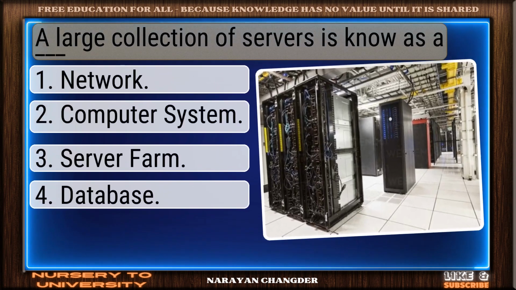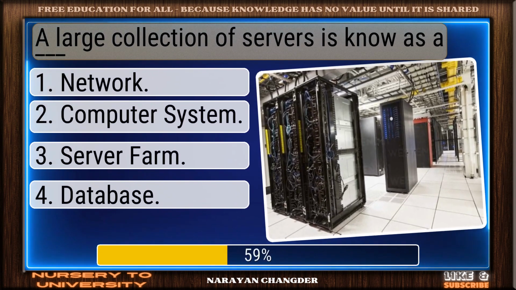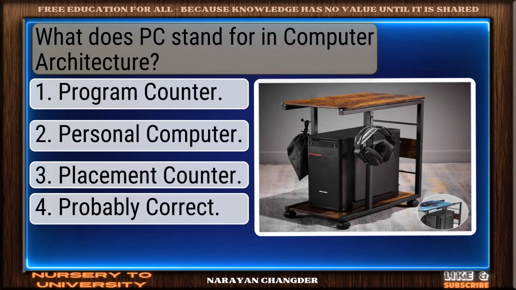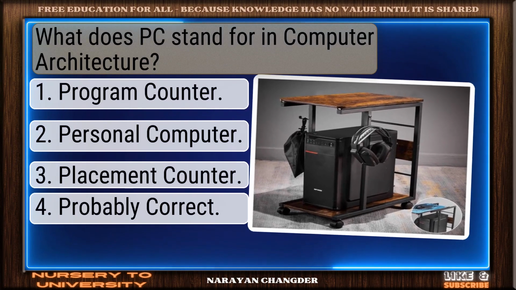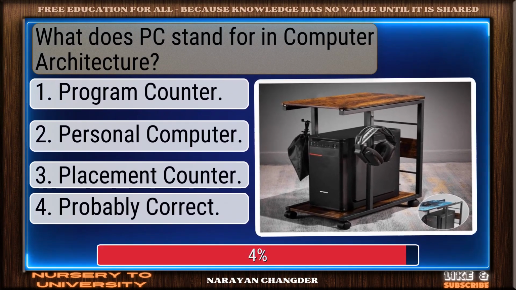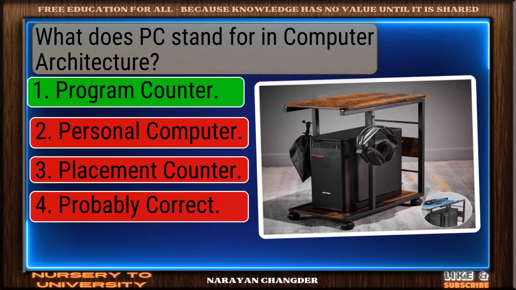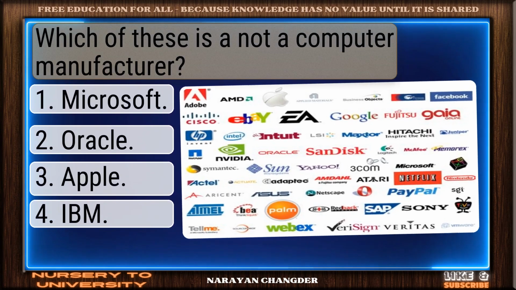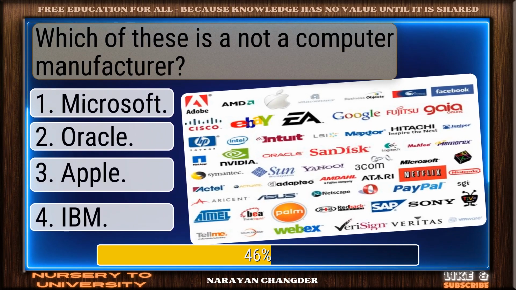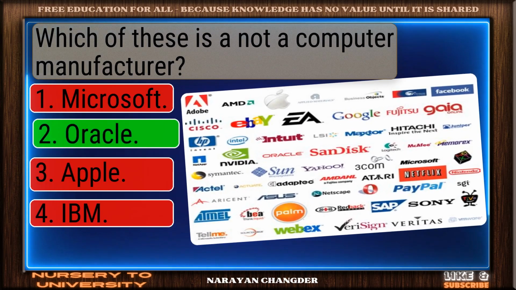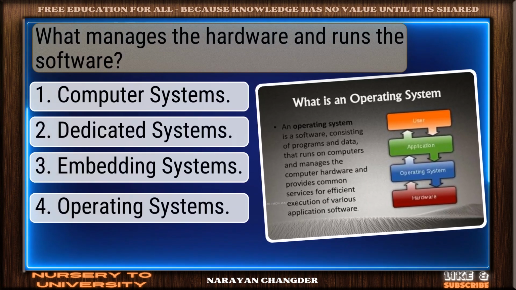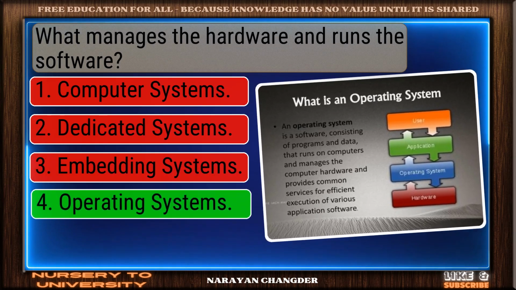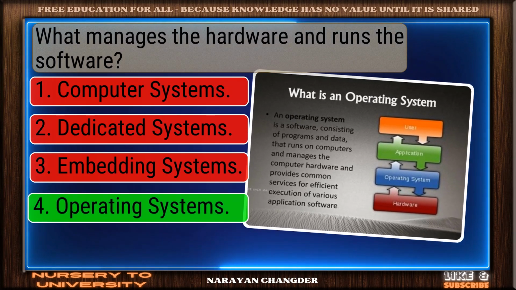A large collection of servers is known as a dash. Smart move. Server farm is accurate answer. What does PC stand for in computer architecture? Well picked. Program counter is correct. Which of these is not a computer manufacturer? You chose Oracle. Correct. What manages the hardware and runs the software? Correct response. Operating systems is accurate.